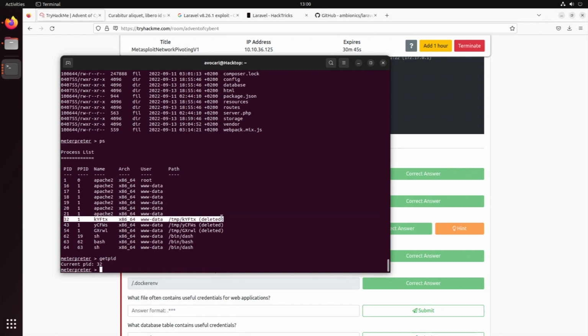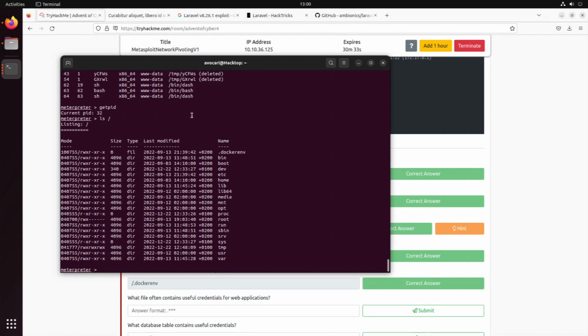So using Metasploit, we can now go and check if we're actually in a Docker container. We go to ls in root, and yes, we actually have the .dockerenv file here.